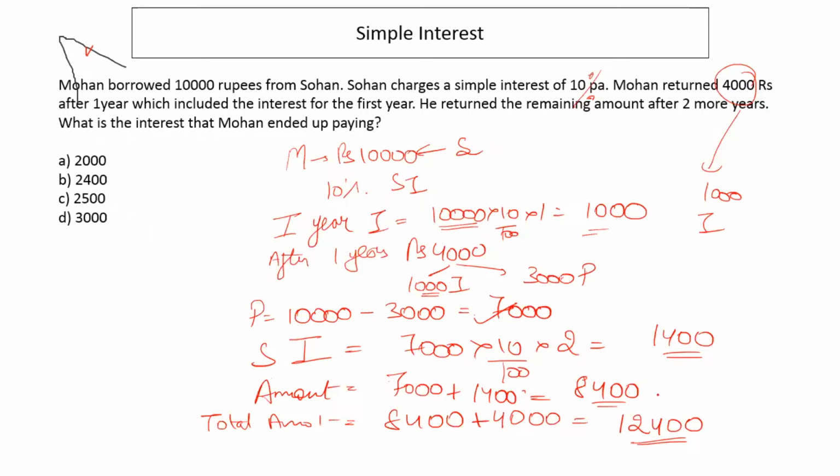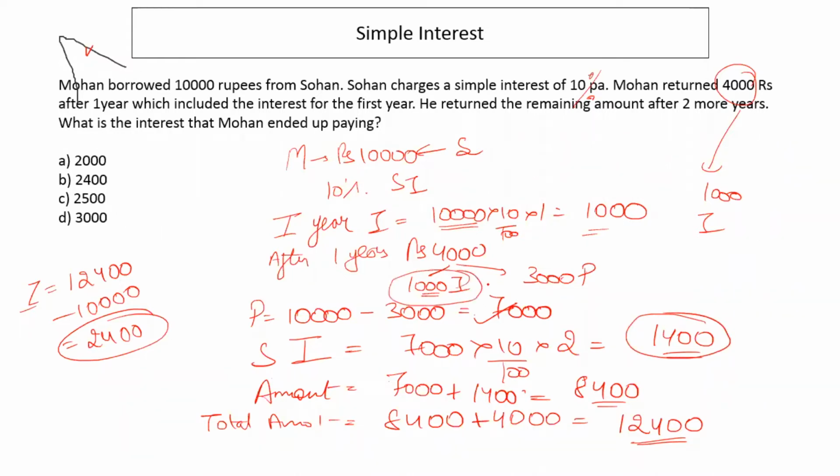So he pays back 12,400 for 10,000 rupees that he borrowed, right? So the total interest that he actually paid back was 12,400 minus 10,000, which is 2,400. Although we could also calculate this interest as 1,400, when we calculated this 1,400, we could have added the interest which he repaid after the first year, and we could have added both these interests, which would have again come out to be 2,400. But still, is this clear?